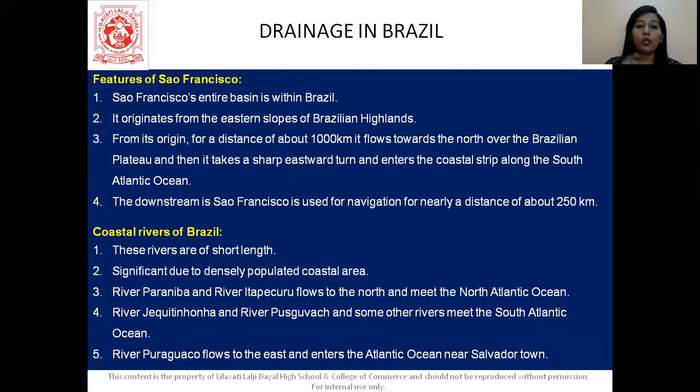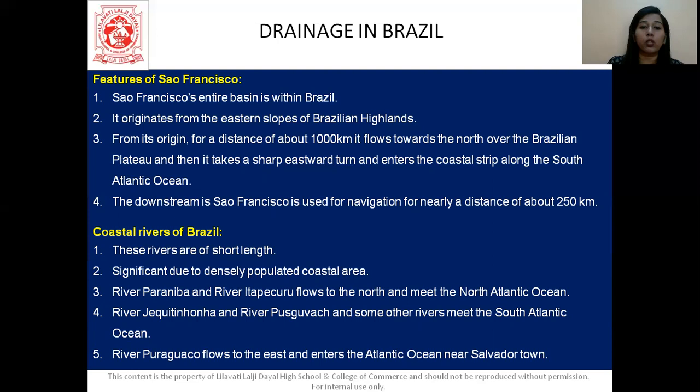From its origin, for a distance of about 1,000 kilometers, it flows towards the north over the Brazilian plateau and then takes a sharp eastward turn and enters the coastal strip along the South Atlantic Ocean. That is why the entire basin of this river system is in Brazil itself. The downstream of Sao Francisco is used for navigation for nearly 250 kilometers.